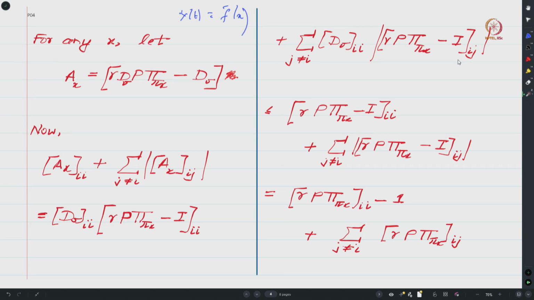And since the ith diagonal entry of I is 1 and the ijth off diagonal entry of I is 0, one can drop this I from this expression and write it in the following way, and since all these